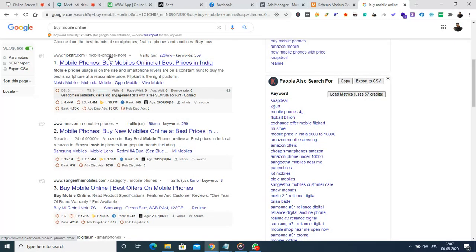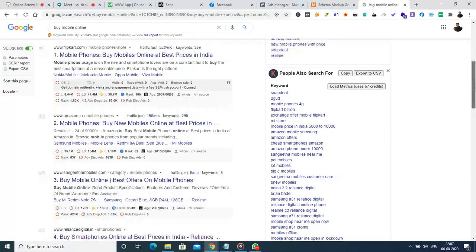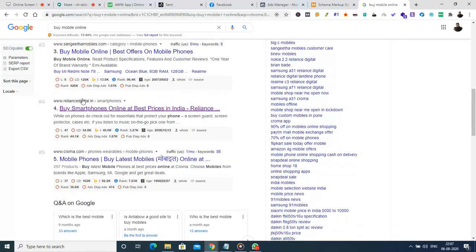What is the link that they have here? Flipkart.com has been mentioned as flipkart.com/mobile phone store. Exactly the same here, amazon.com/mobile phones. Here also it is the same category, mobile phones. Sangeeta mobiles has smartphones as one option. Here it is different. Reliance Digital.in has a category smartphones, and when we click this link, it will go to Reliance Digital.in smartphones.